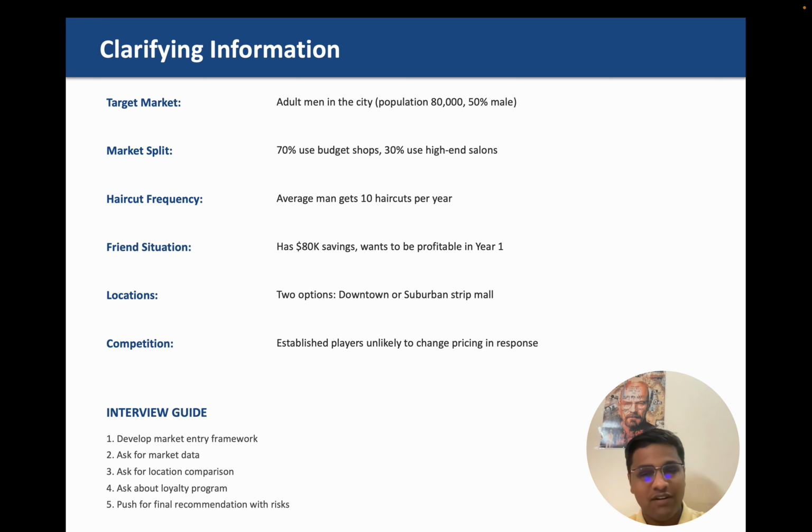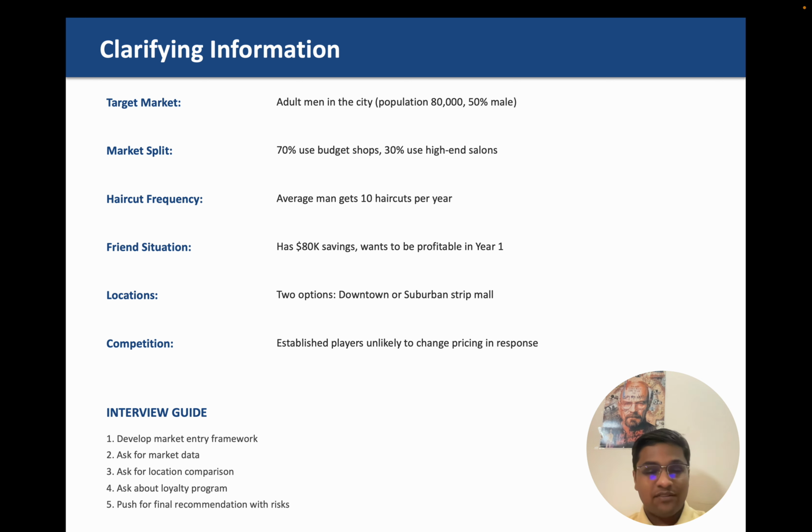Okay, so we have our capability. We have to think about company capabilities. There is nothing to actually think about it, because we are starting it from scratch and it's just a barber shop. There is nothing too much technical here. So major thing that we have to discuss is our financial analysis. That's the main thing, and location choosing and when to enter and all these things.